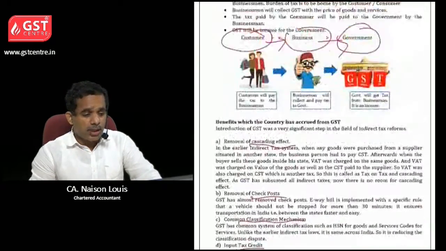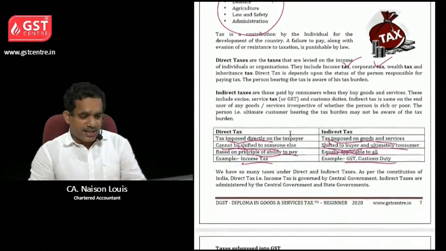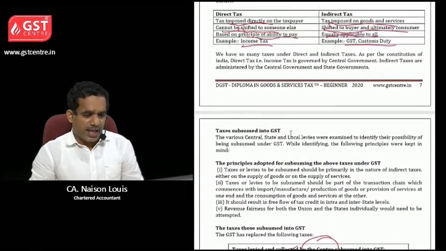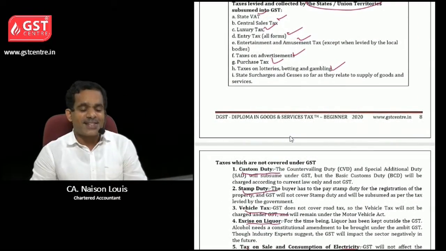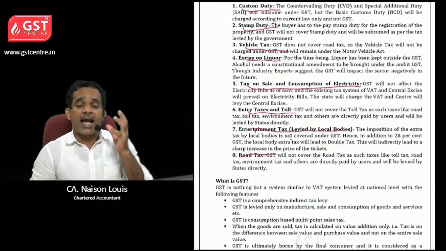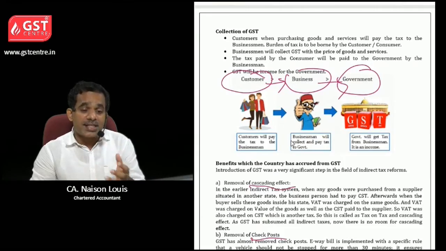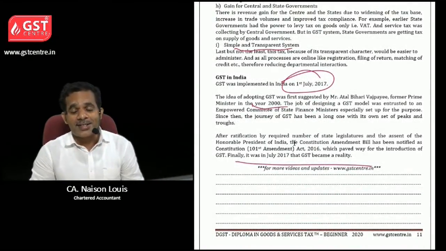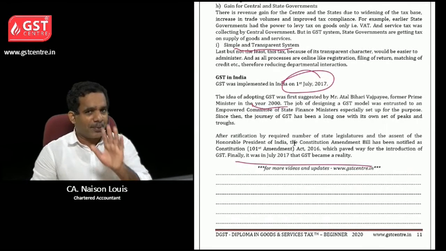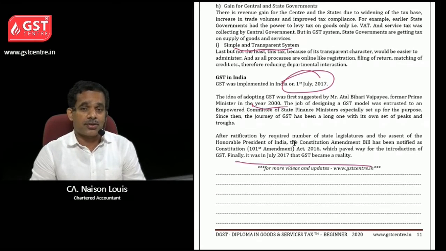So in this chapter we have seen what is tax, what is the difference between direct tax and indirect tax, which are the taxes that are subsumed into GST, and which are the taxes that are not subsumed into GST, how the collection of GST takes place, what are the benefits of GST, and when GST was implemented in India. Hope it is clear to you. If you have more doubts, please ask us through LMS or such support system. Thank you very much.